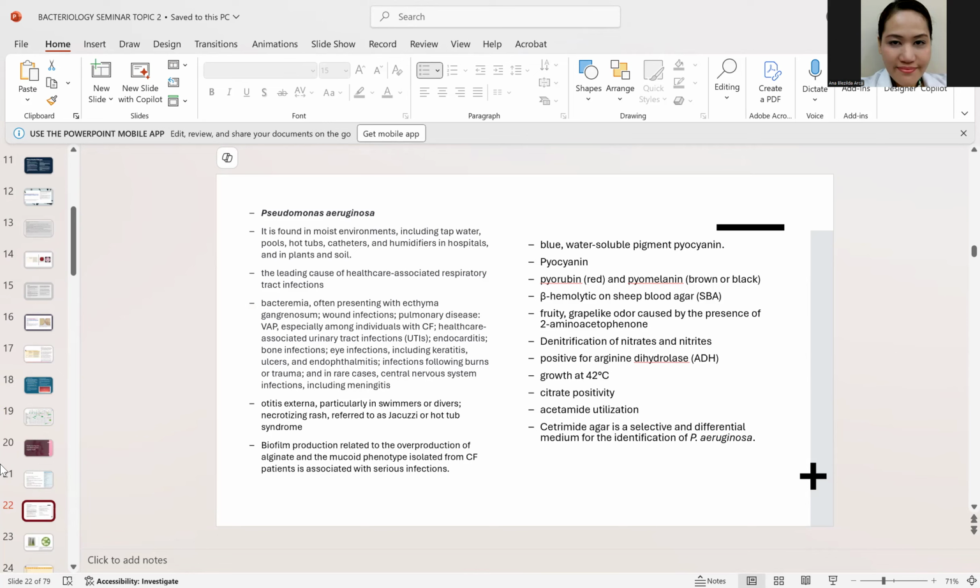Okay? So, what are the characteristics of Pseudomonas? Since it thrives in moist environment, it is known to cause the hot tub syndrome. These are the rashes that you can get from always swimming, where your body is always wet. So, you get Jacuzzi syndrome or hot tub syndrome. These are the rashes that you get. And then sometimes, the ears can also become infected because you are always submerged in water. So, it is possible to get otitis externa.